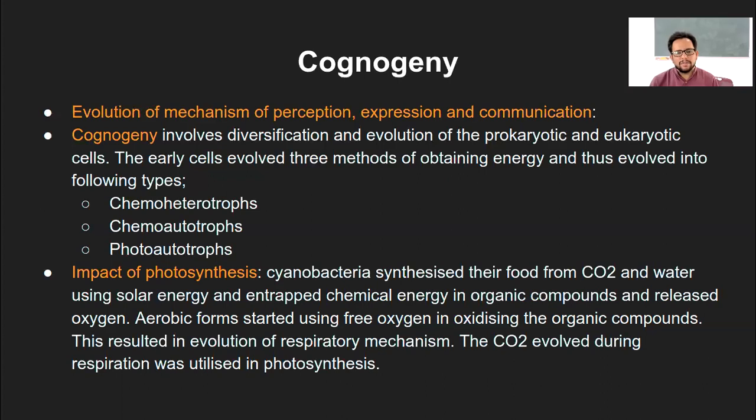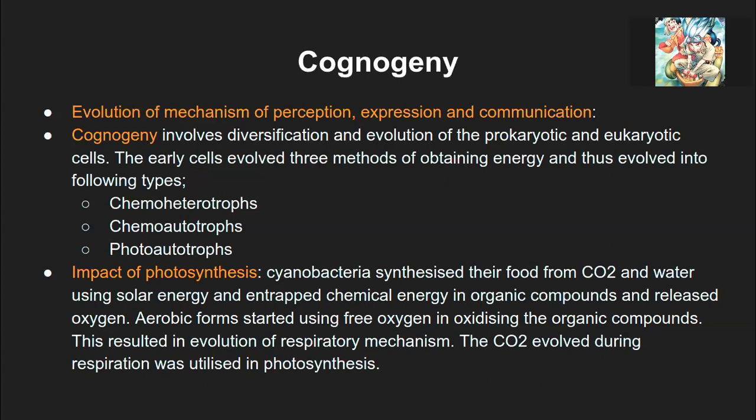In chemoautotrophs, there is no sunlight. Why not? It can be any means of external energy, right? So can we say photoautotrophs are actually a part of chemoautotrophs? Yes, in a way, because glucose is synthesized and that glucose is broken down for energy production.